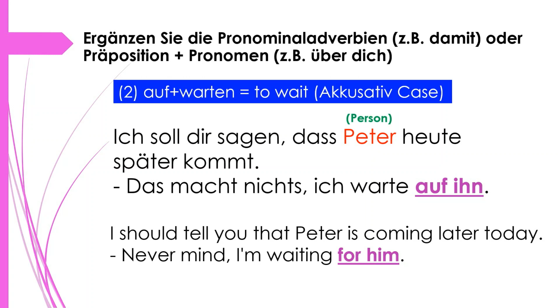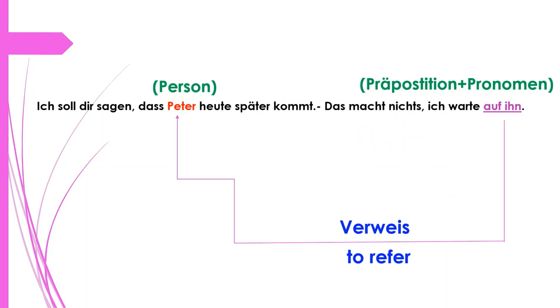So here we have used auf ihn. Why? Because we are talking about a person, and the person is Peter. So let's see, when we are talking about a person, how we use the preposition plus pronomen. Here you can see in this example that auf ihn is indicating Peter. Okay? And here Peter is a person. That's why we have used preposition plus pronomen.